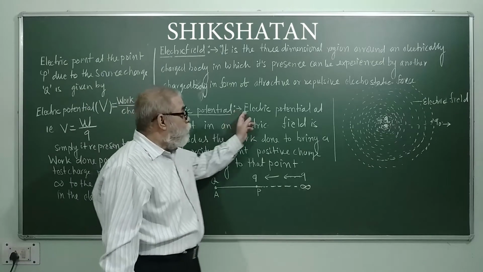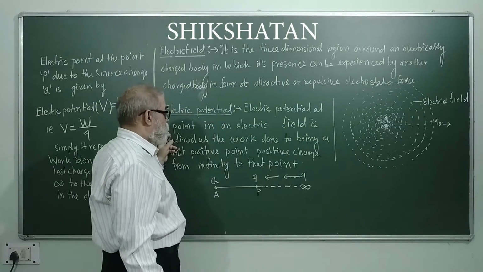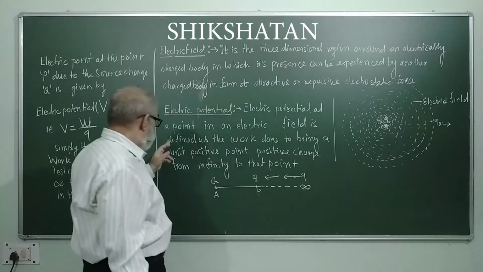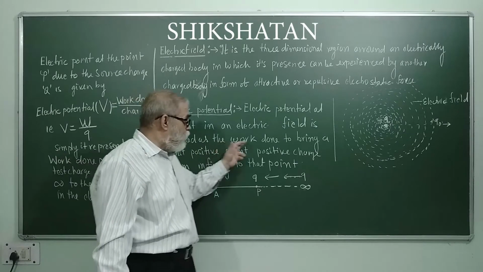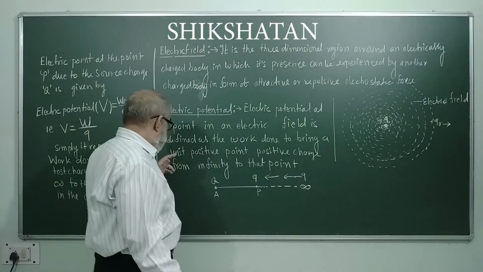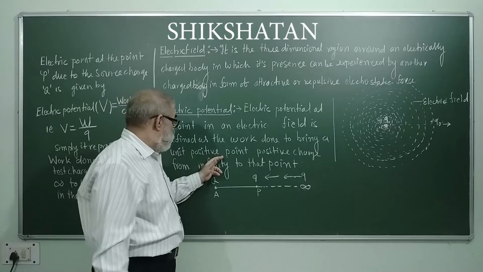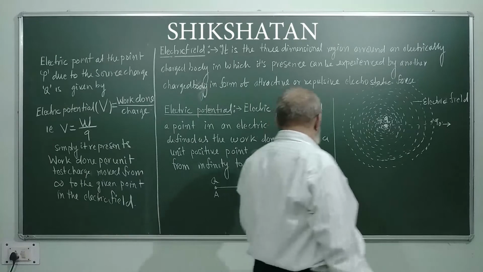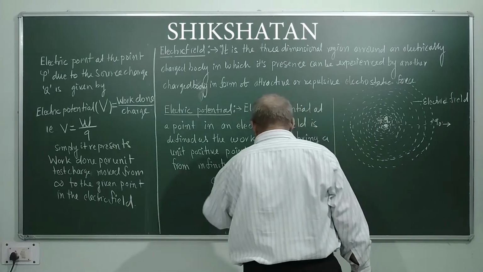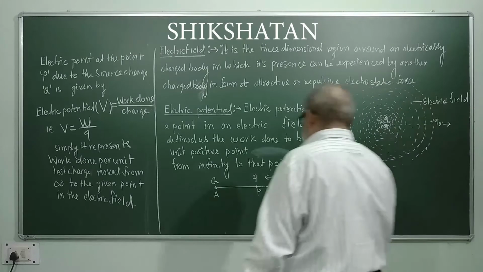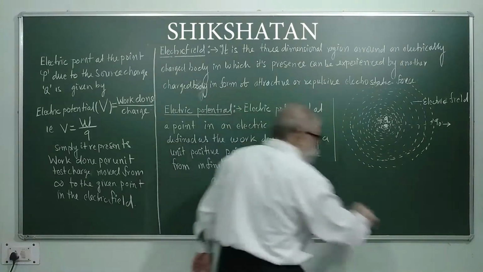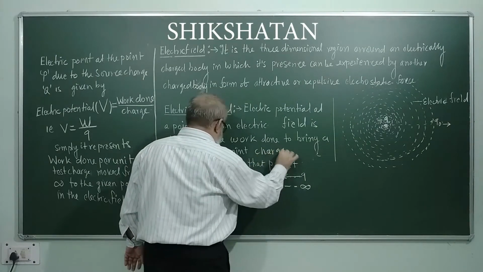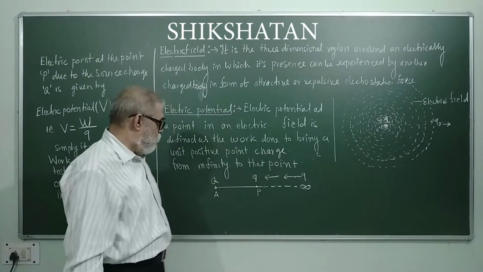Electric potential at a point in an electric field is defined as the work done to bring a unit positive point charge from infinity to that point.